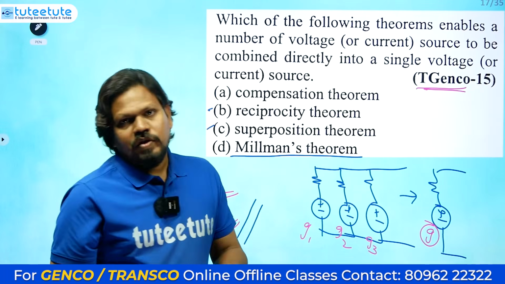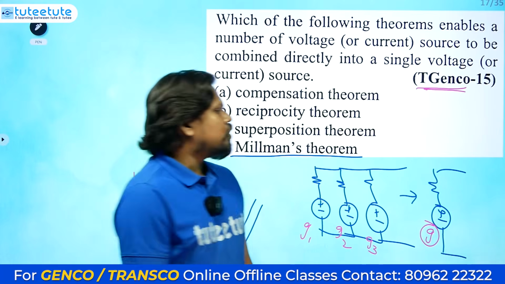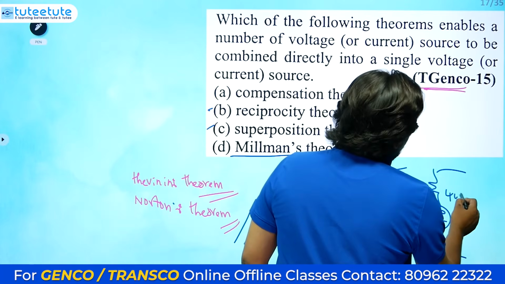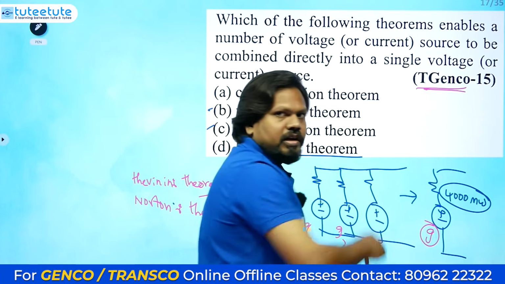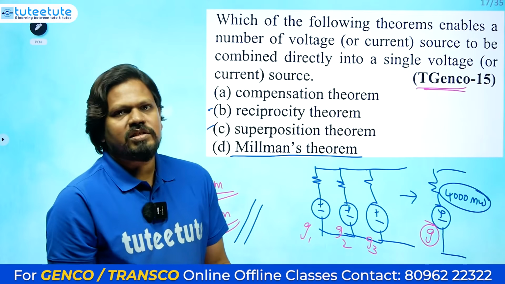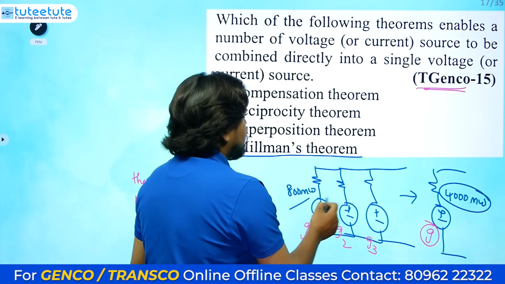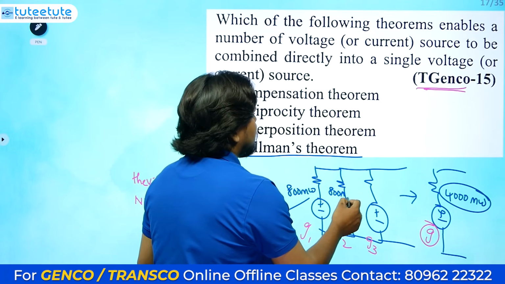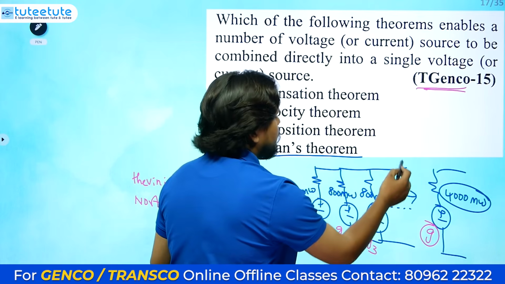For example, take our YTPS power plant. The total capacity is 4000 megawatt, which is this generator, but a 4000 megawatt generator is not present inside. We have an 800 megawatt generator first, an 800 megawatt generator second, third, fourth, fifth, like that.